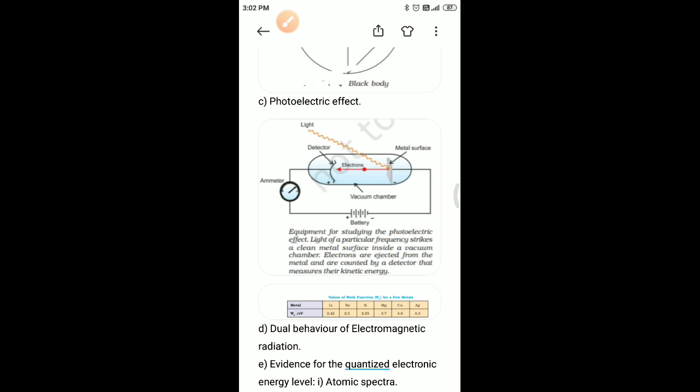Lastly, a more intense beam of light consists of a larger number of photons. Consequently, the number of electrons ejected is also larger as compared to an experiment in which a beam of weaker intensity of light is employed.